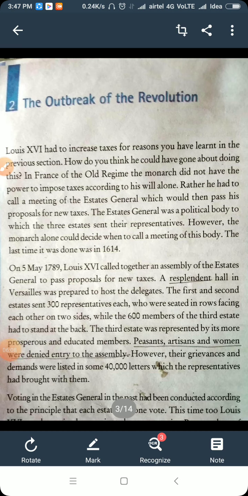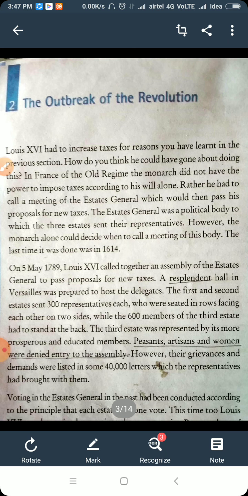So for 5th May 1789, now the time of revolt, always you have to keep in mind, 14 July 1789. So this is prior, means 3 months before. What happens? Louis XVI called together an assembly of the Estates General to pass proposals for a few taxes. Means it has been decided that the meeting of the Estates General will take place at Versailles, where a resplendent hall was prepared to host the delegates.